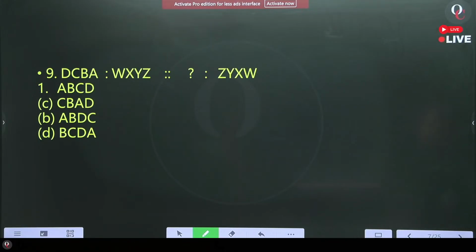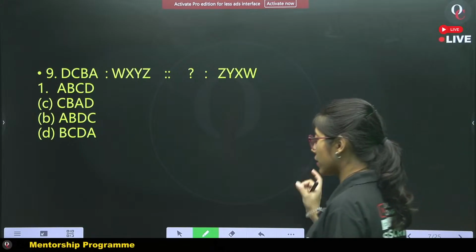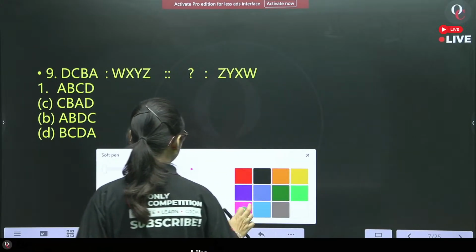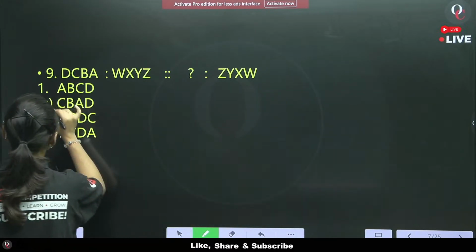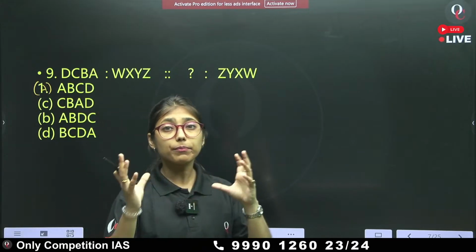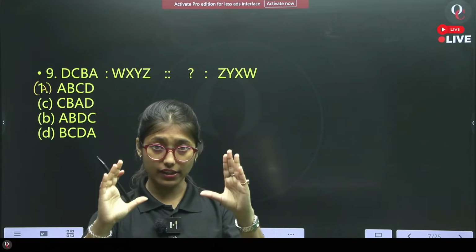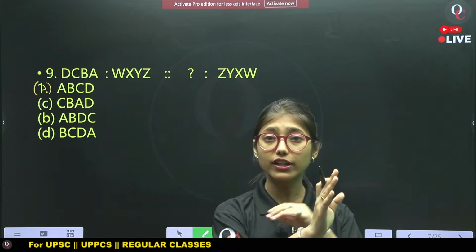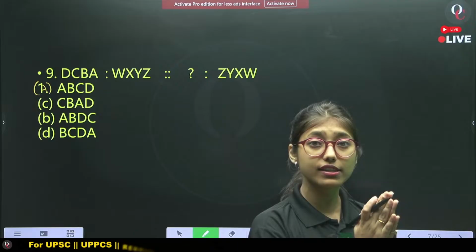Now, what will be the answer for this question? Here we are having a letter analogy. What will be the pattern between the first term and the second term? Similarly, the third and the fourth term will be related in the same way.